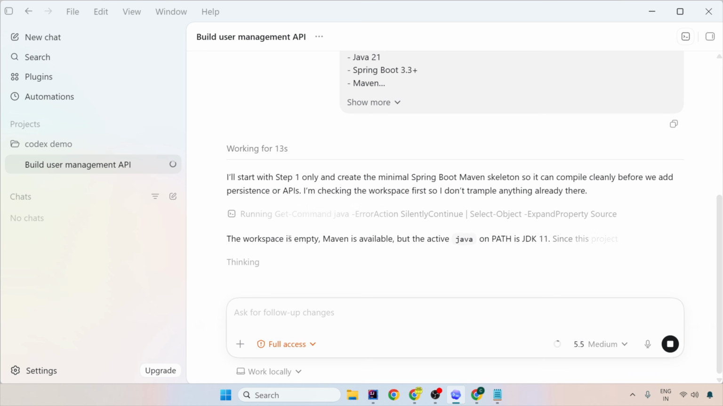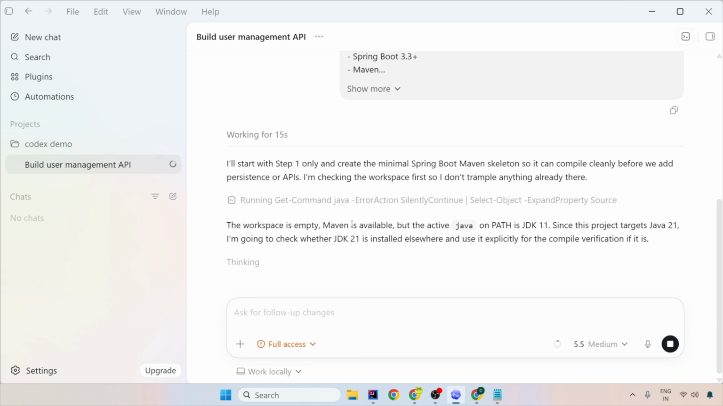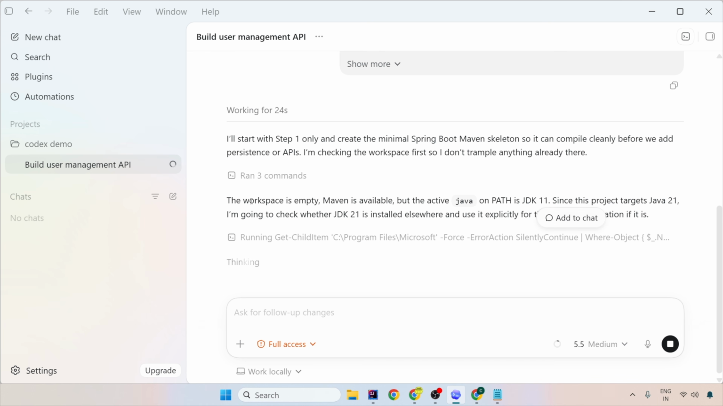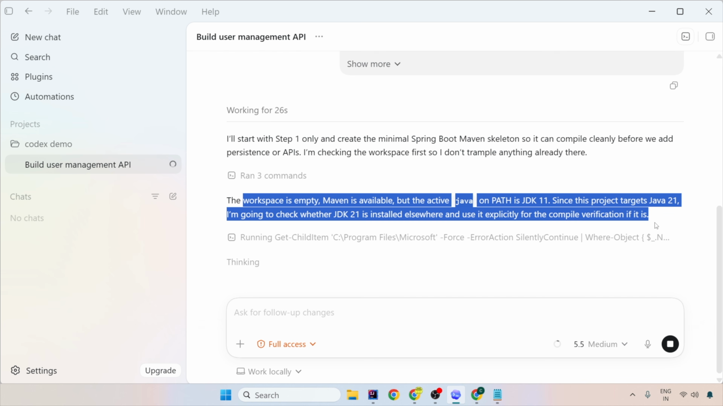Okay. Now the workspace is empty. Maven is available, but this is in 11. Since the project targets Java 21, I'm going to check whether this is installed elsewhere and use it explicitly for compilation. This is how beautifully, if you would have started creating a project, you would have gone, searched for Java 21 and used that for your project.